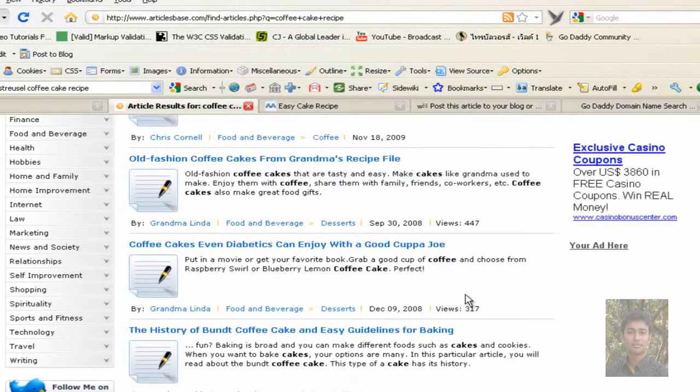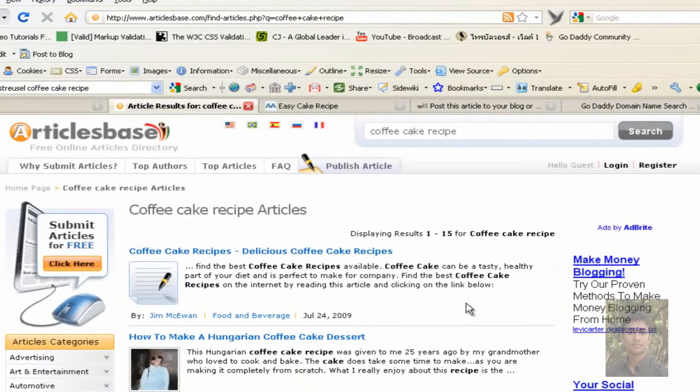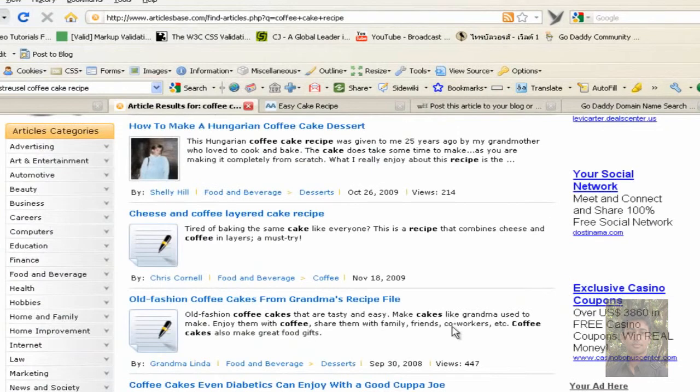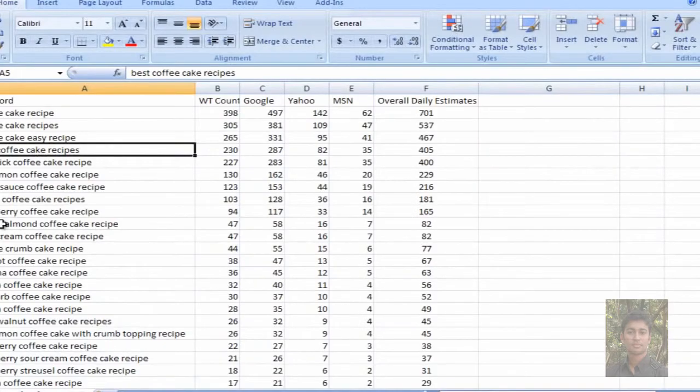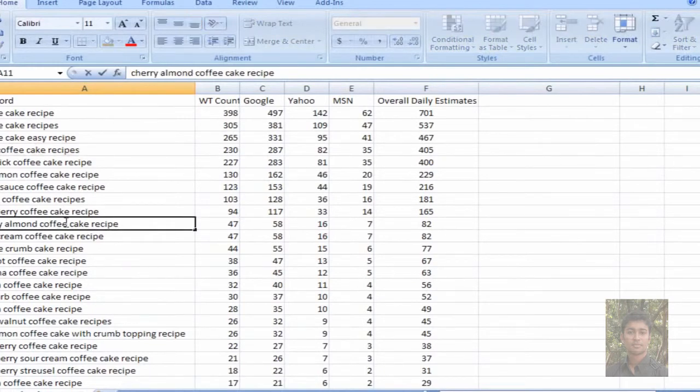Okay, I think also in the next tutorial, before we get started with all this, now I understand that there's a lot of information out here about coffee cakes, and over the next day or so I'm going to be looking over this and actually making sure that coffee cakes is the perfect thing for me, making sure that the actual keywords that I have at the moment, like cherry almond coffee cake, knowing how many people are viewing it every day, I need to make sure I can find articles on cherry almond coffee cakes. If I can't find stuff about this, then maybe this needs to come off my list because I don't know how to make a cherry almond coffee cake.